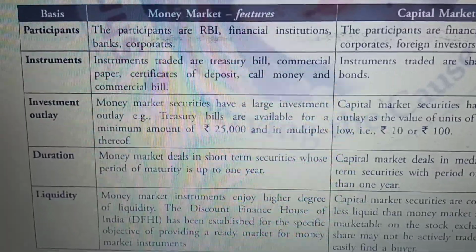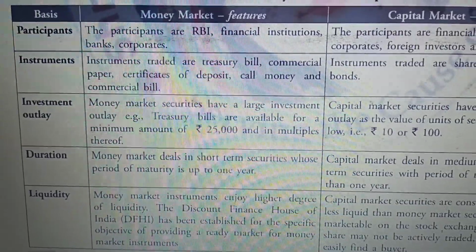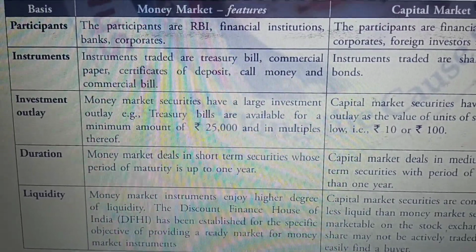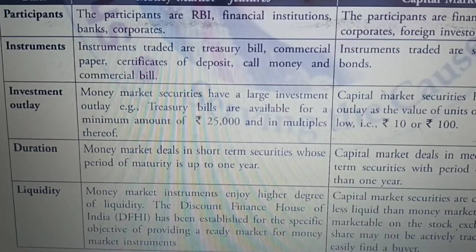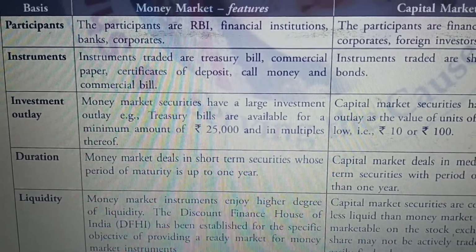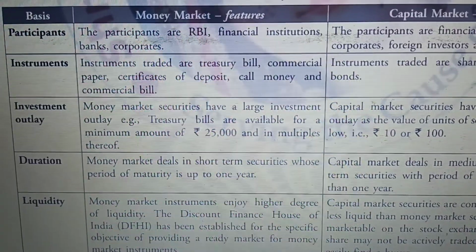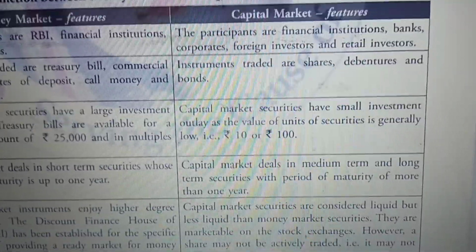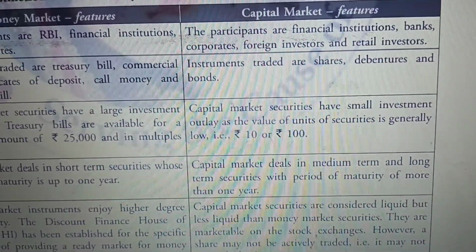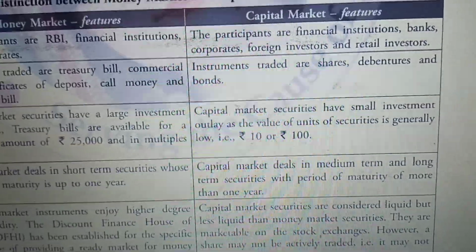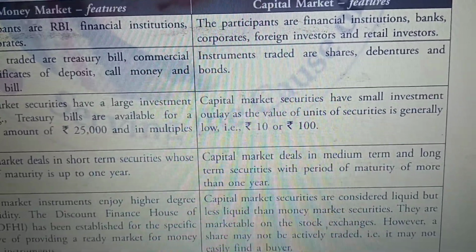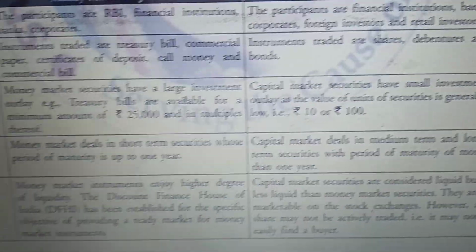Now, the second base is instrument. What are the instruments of the money market? As we have done, treasury bill, commercial paper, certificate of deposit, call money, commercial bill. These are the instruments of the money market. And when we see the capital market, the financial assets, that is shares, debentures, bonds. These are the instruments of the capital market.